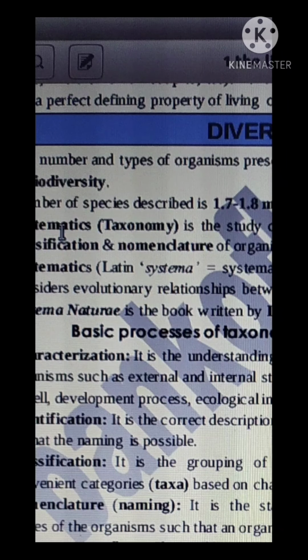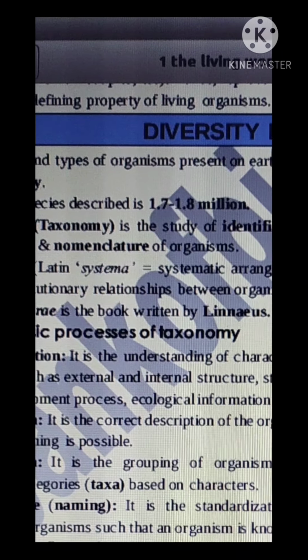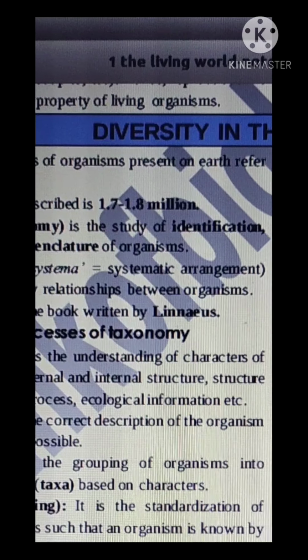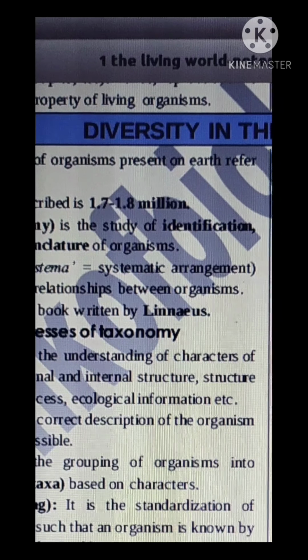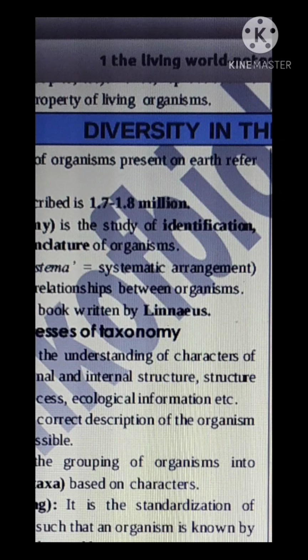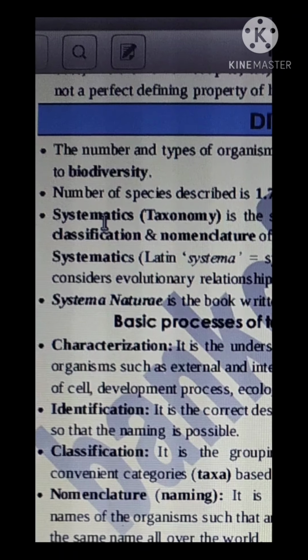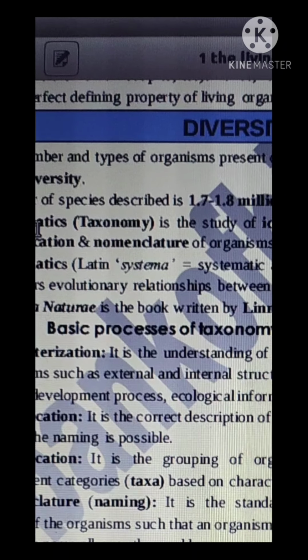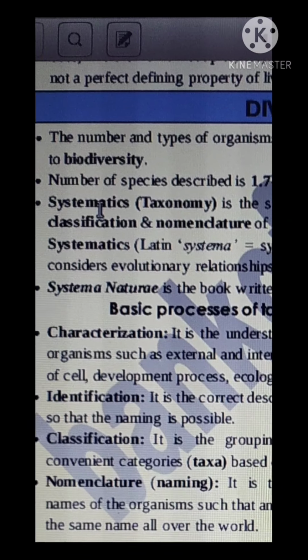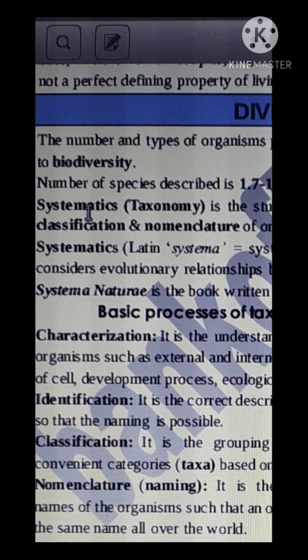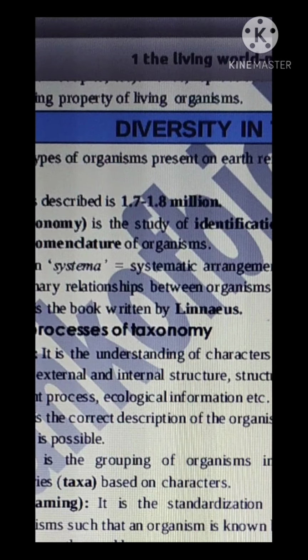Okay, the word systematics came from Latin. The systema means systematic arrangement, arranging organisms systematically. Next, Systema Naturae is the book written by Linnaeus.